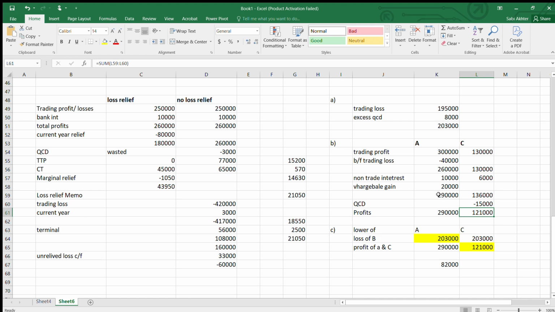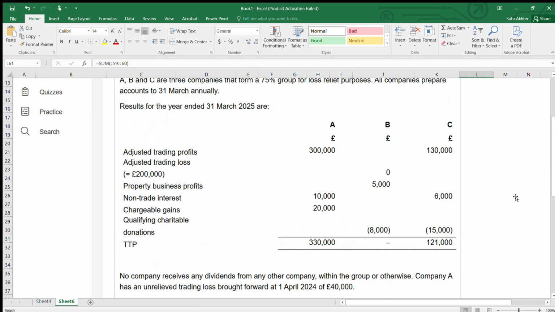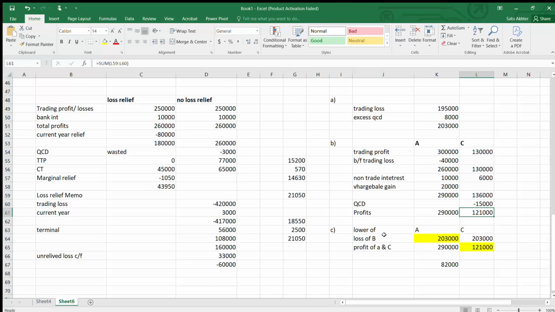Now you have to state the date by which you have to make the claim. It is within 2 years, which is 31st March 2027. So you have to make the claim within 2 years from the loss making period, 31st March 2027.